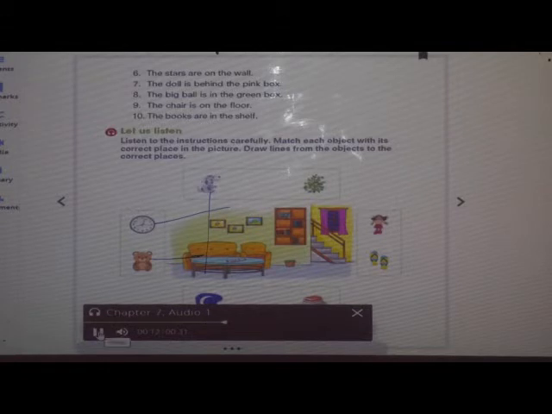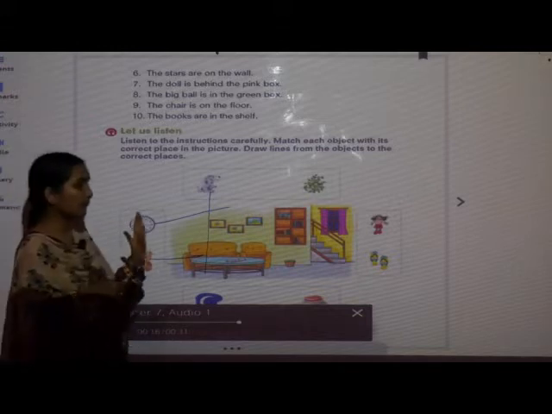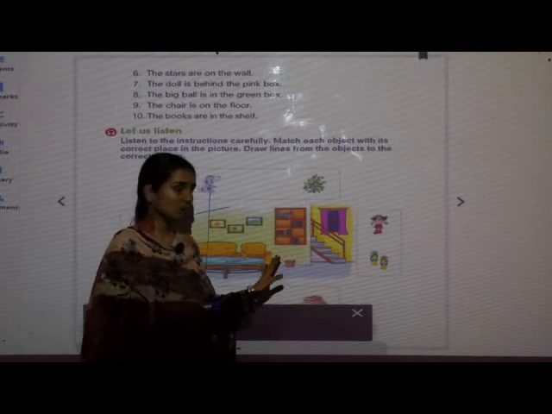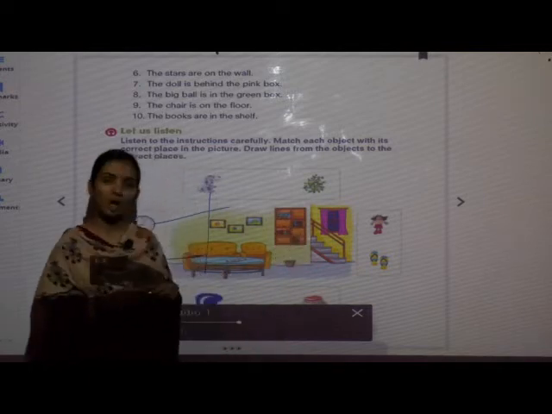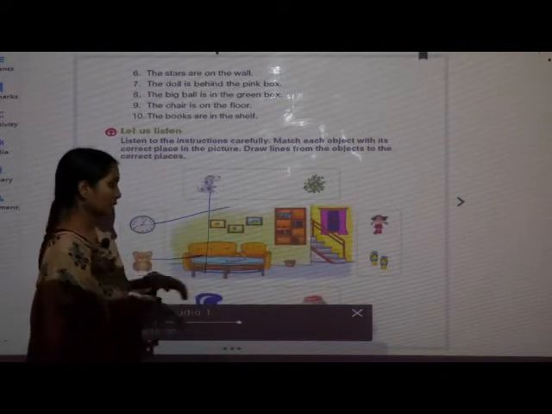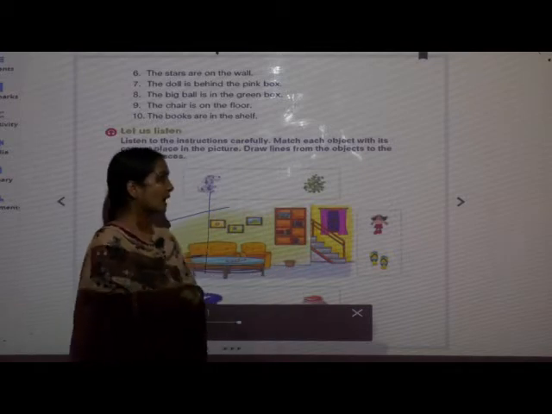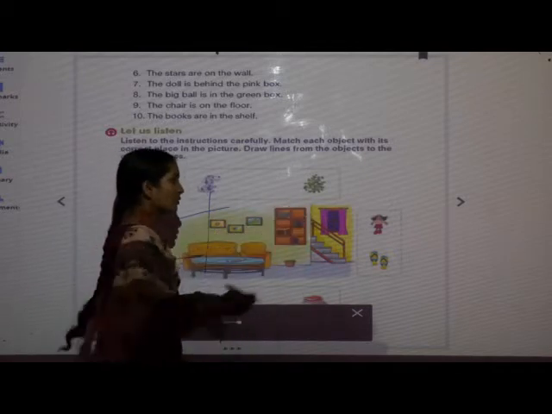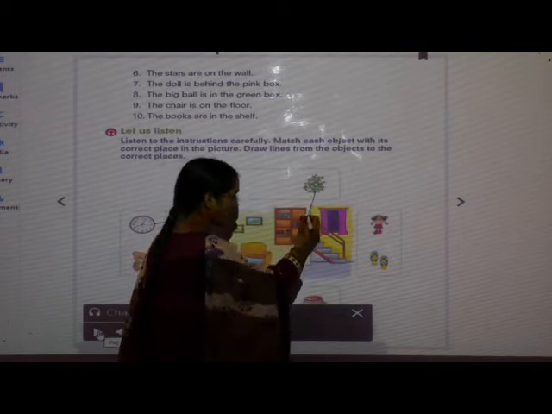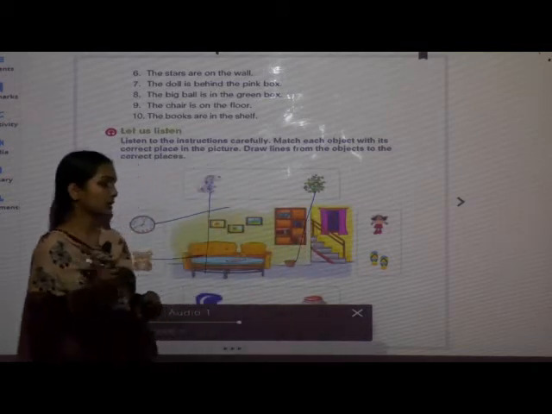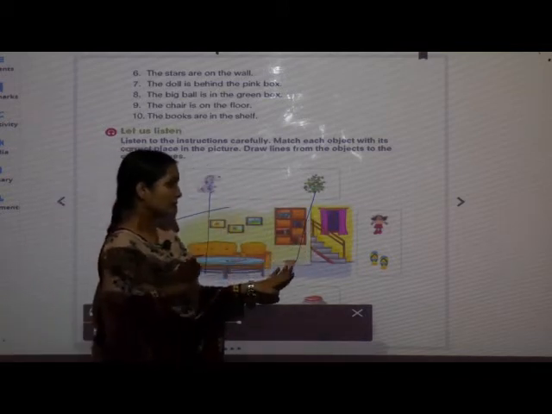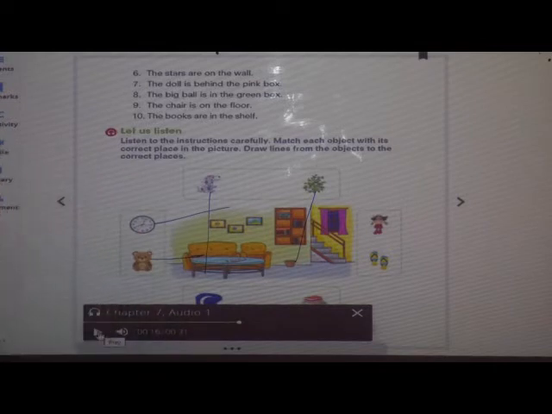Then place the plant in the pot. Now children, are you able to see any pot here? In this picture, are you able to see any pot? I am able to see. This is a pot and this is a plant. So now we will place the plant in this pot. So like this it will come, isn't it? Now we will see the other things, where to place.